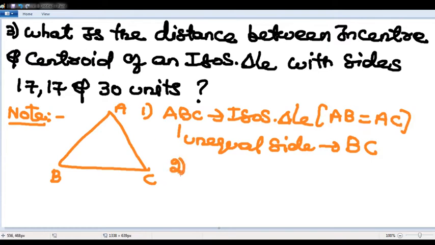Second point, listen carefully. In an isosceles triangle, two sides are equal and one is an unequal side.